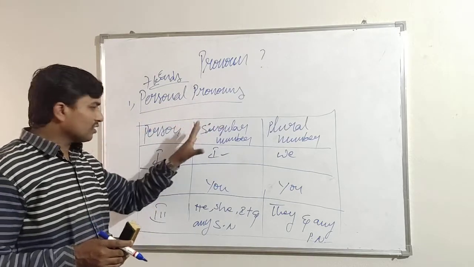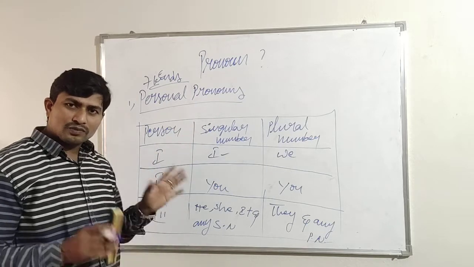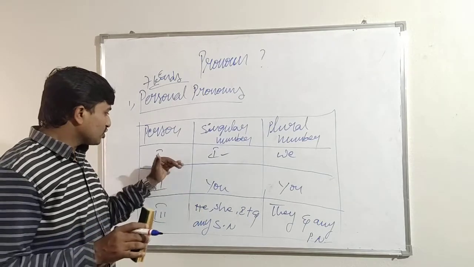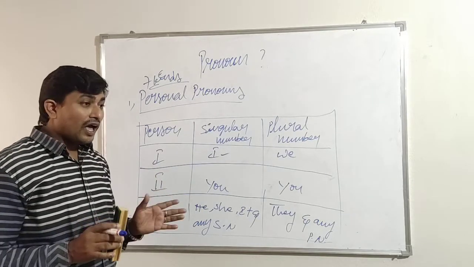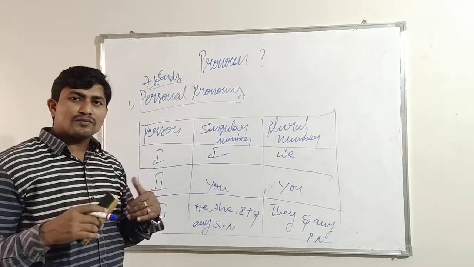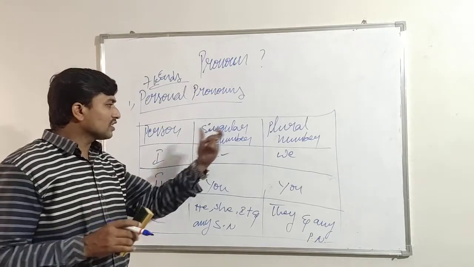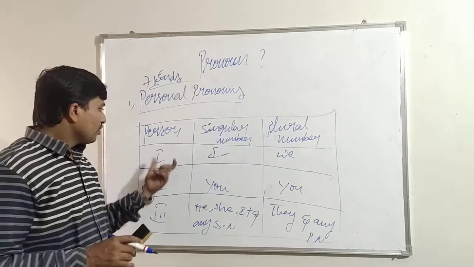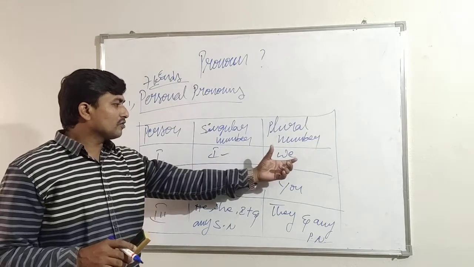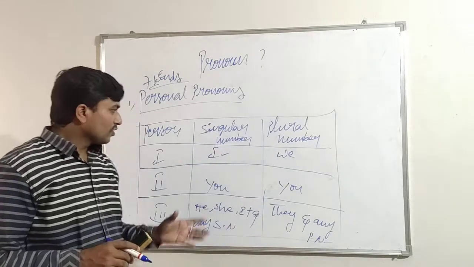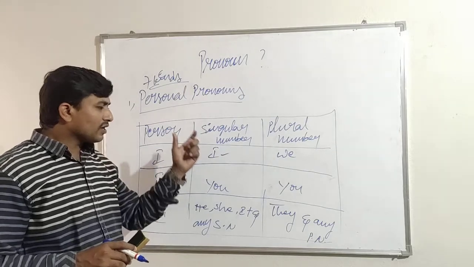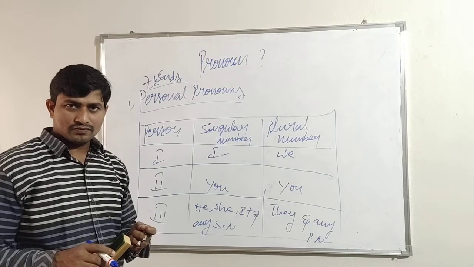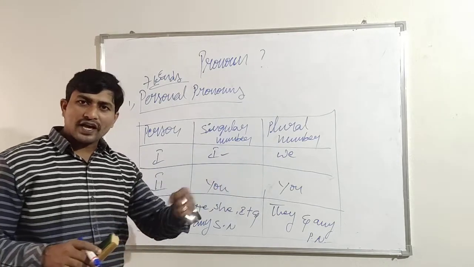Personal pronouns can be categorized into three persons. There are three kinds of persons: first person, second person, third person. Again, those persons can be said in two numbers: singular numbers and plural numbers. Now we are going to discuss what they are. First person singular number I, plural number we, and so on, we discussed already. But I, first person singular number I, which is used for whom? And we, for whom do we have to use it?